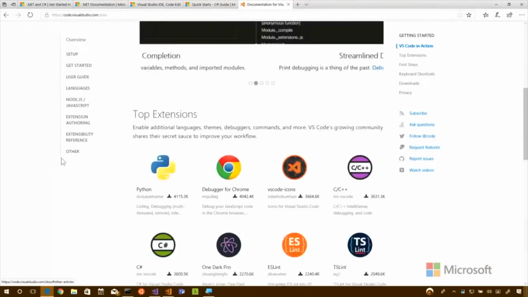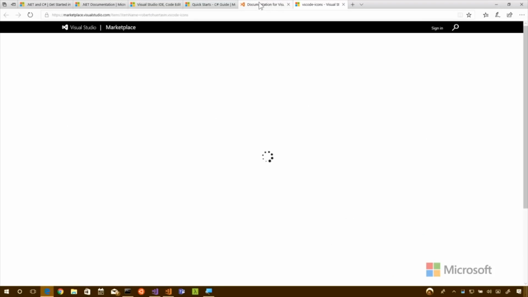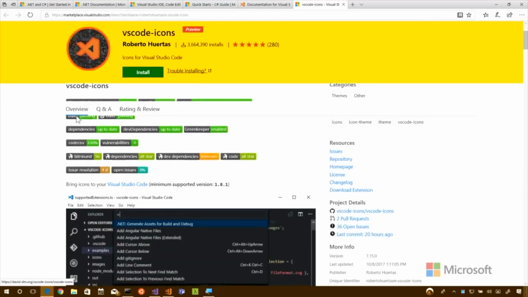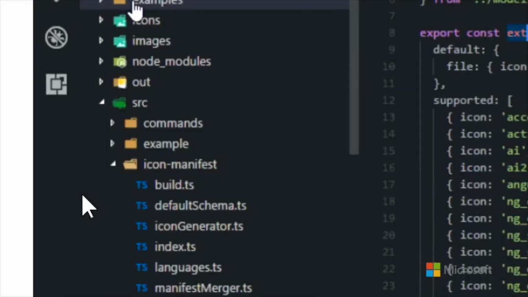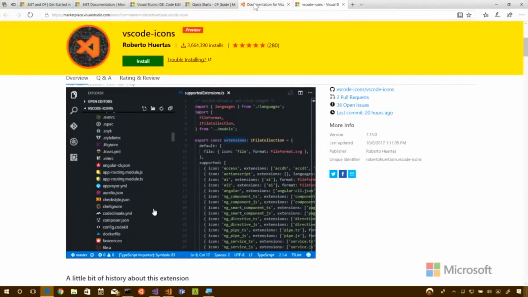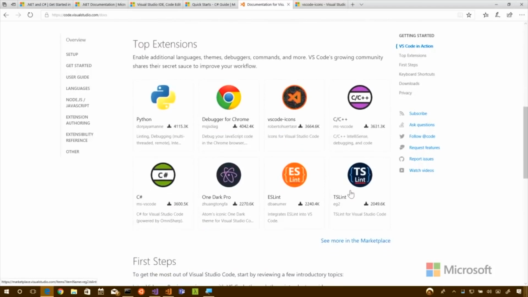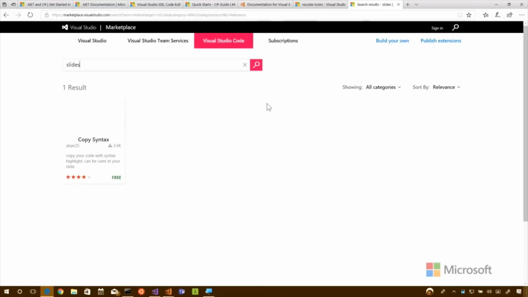You can change styles, you can change behavior, you can integrate it with your source control like Git or VSTS. You can create your own extensions as well. There's a whole section here exactly on extension authoring. I think my favorite extension would have to be the slides extension. Have you seen that one? I like the one with the funky icons. I think they've moved some of those experiences into actual Visual Studio now. Some of these extensions end up becoming a part of Visual Studio itself. So what's the one you like? Slides? So you can actually write your PowerPoint slides.